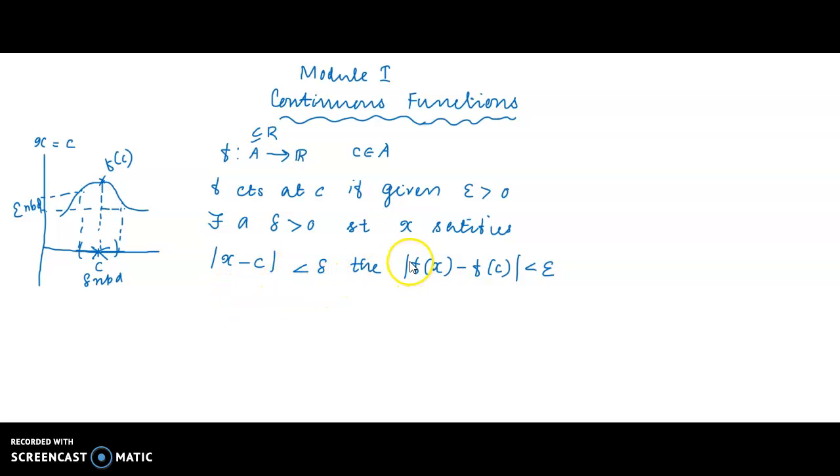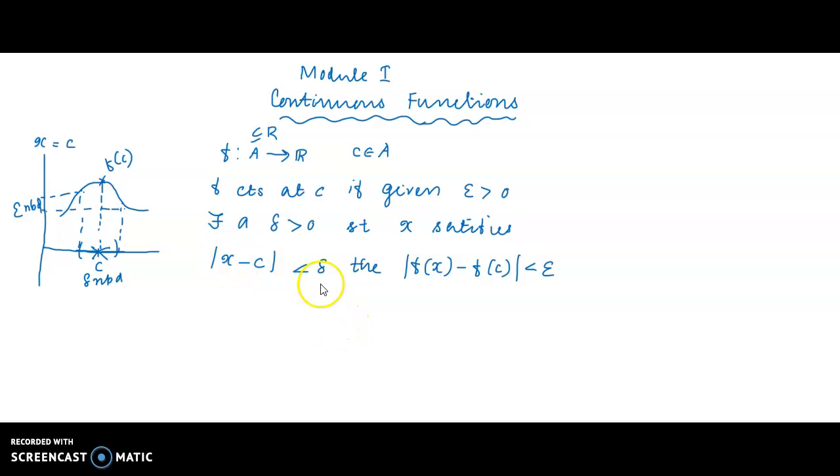That gives the neighborhood version of continuity. Given an epsilon neighborhood of f of c, there exists a delta neighborhood of c such that the image of points in the delta neighborhood lies in the epsilon neighborhood of f of c. That is the neighborhood version.